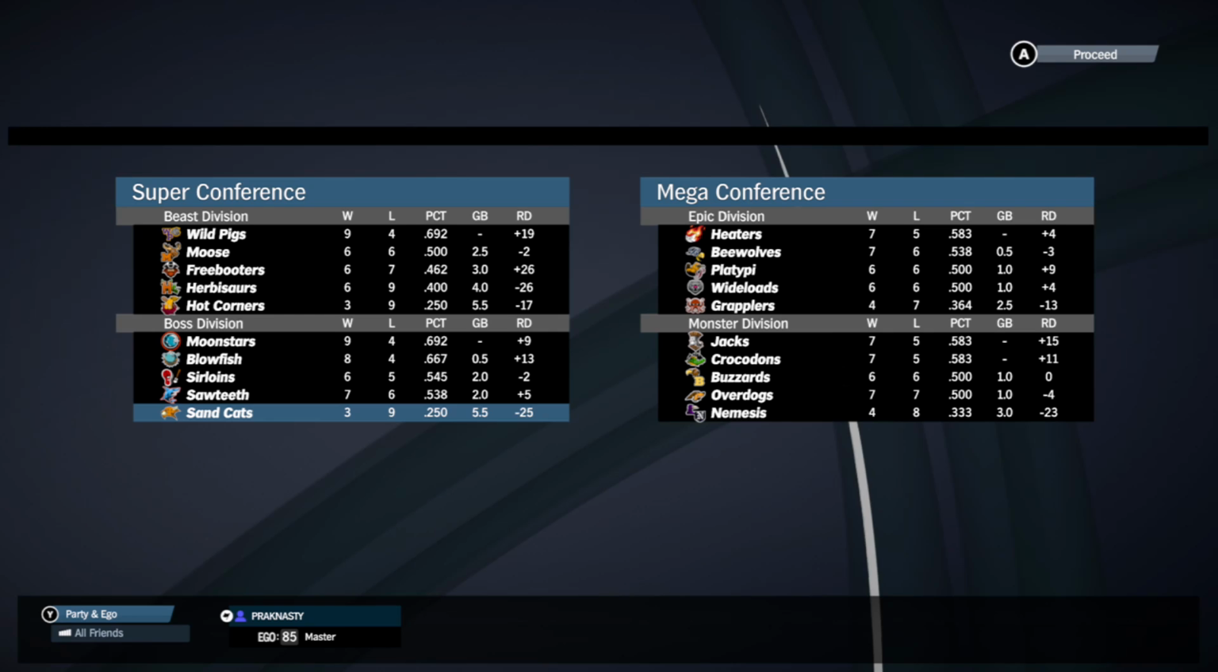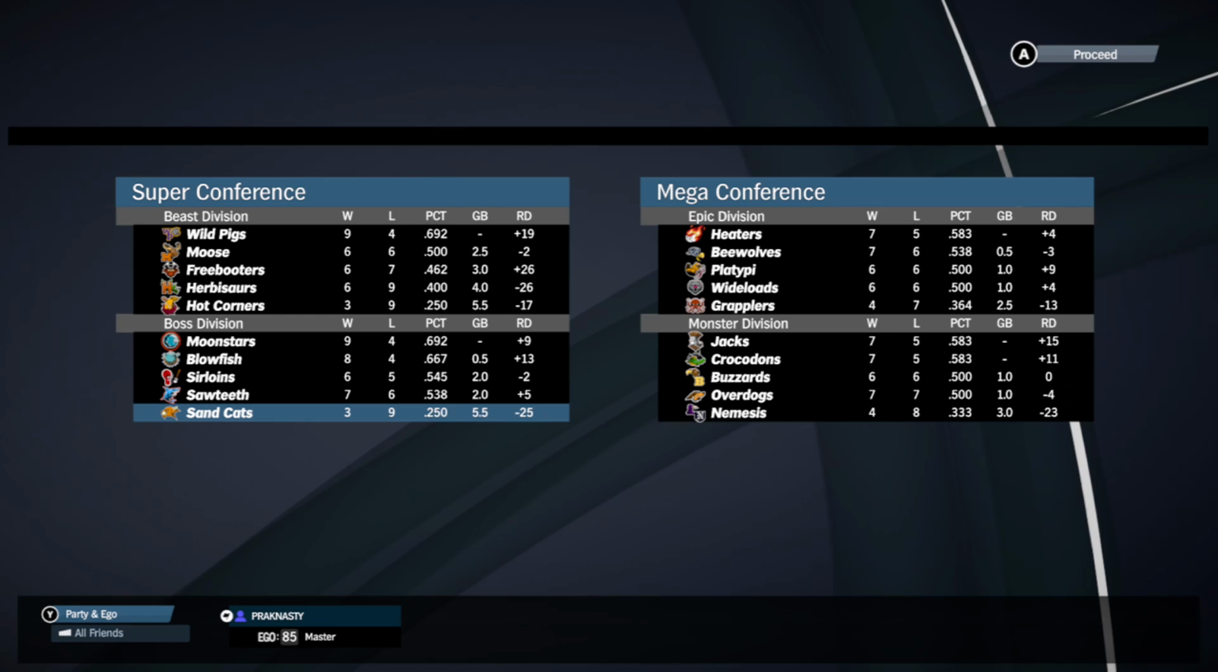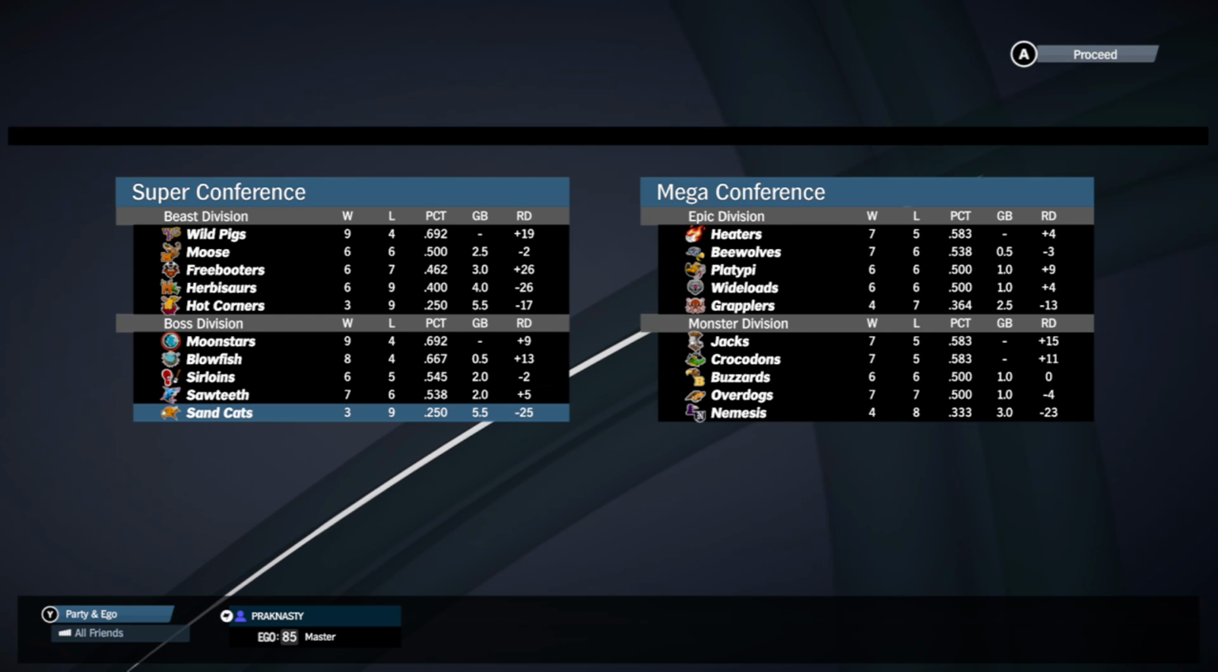Wild Pigs seem in pretty good control of their division with 3 games left to play. Heaters and B-Wolves are only a half game apart, with 4 left for the Heaters and 3 left for the B-Wolves. Jacks and Crocs are tied with 4 games left for each team. And the Moonstars and Blowfish are only a half game apart, with 4 games left for the Blowfish and 3 left for the Moonstars.